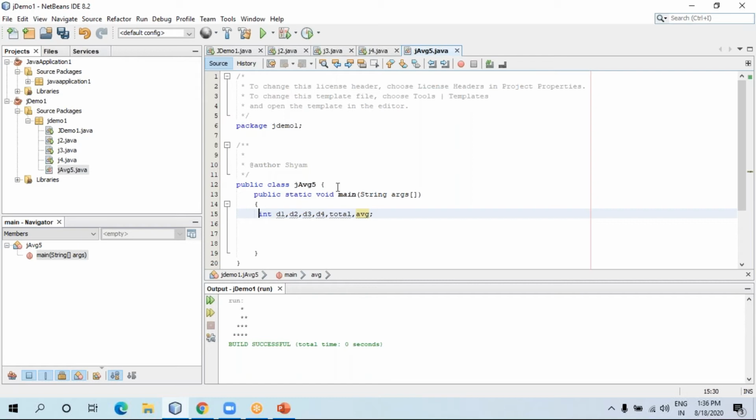But what is int? It's a data type. There are a number of data types available in Java: integer, float, boolean. A data type decides the type of value that we can store in the variable.